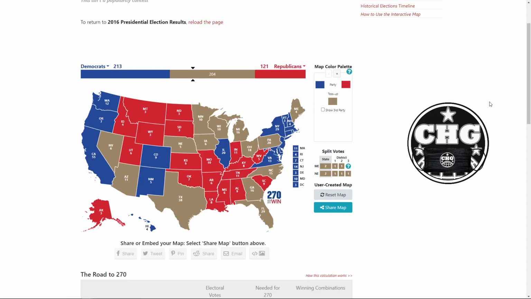Let's go north to south. In 2016, hold on a second, I have notes in the other page. So yeah, in 2016, most of Maine went for the Democrat Hillary Clinton, except for their second district, which is the rural area. It comprises most of the state, actually. We're talking like 82%, because it's just basically everything that's not on the coast. But according to the polls that I've been seeing, that's just going to flip over to Biden pretty easily. Oh, I forgot to mark New Hampshire.